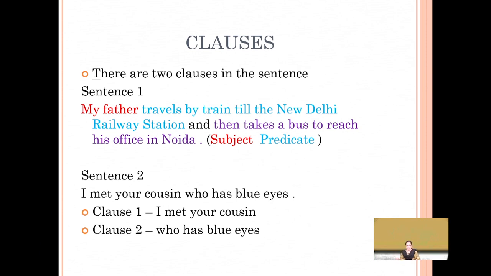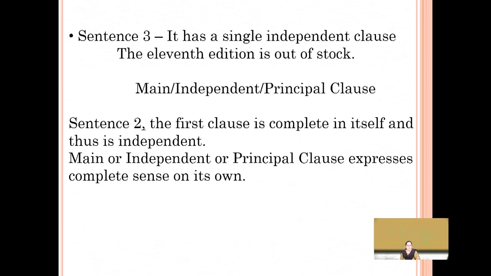It is not making sense on its own. Sentence number 2, similarly, clause 1 is the main clause, I met your cousin, and clause number 2 is the subordinate clause, and again this has a subordinating conjunction, who has blue eyes.